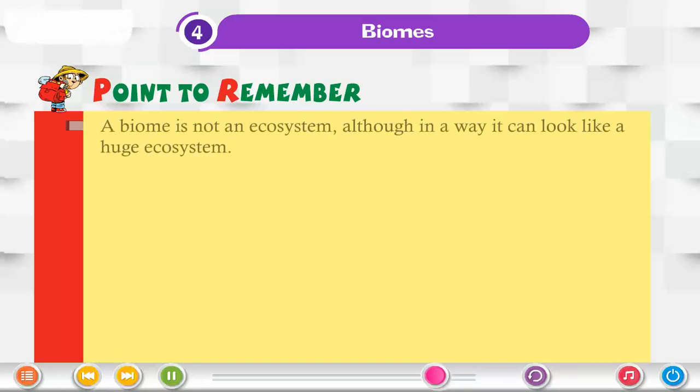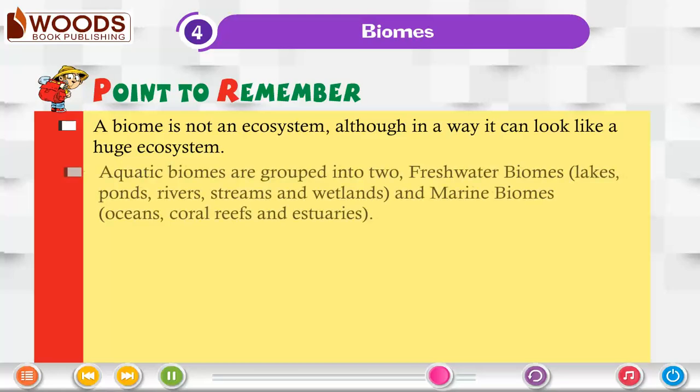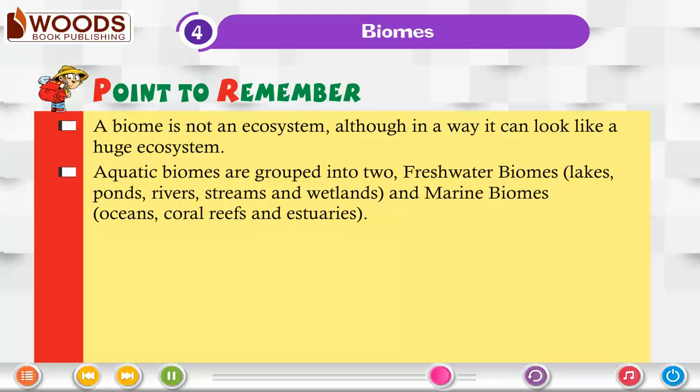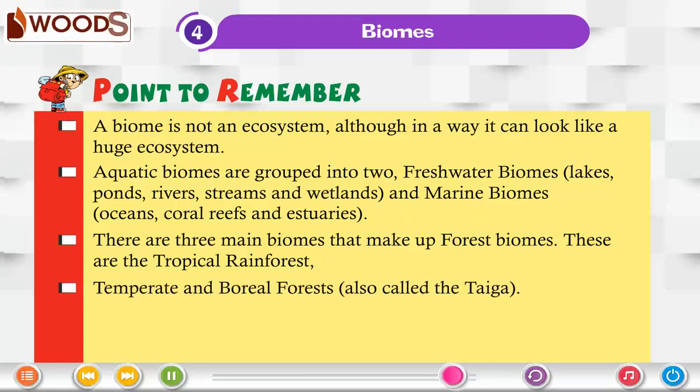Points to remember: a biome is not an ecosystem, although in a way it can look like a huge ecosystem. Aquatic biomes are grouped into two: freshwater biomes, lakes, ponds, rivers, streams, and wetlands, and marine biomes, oceans, coral reefs, and estuaries. There are three main biomes that make up forest biomes. These are the tropical rainforest, temperate and boreal forests, also called the taiga.